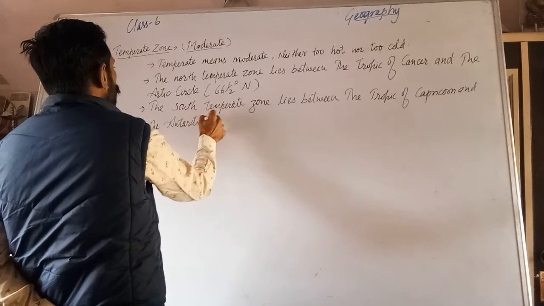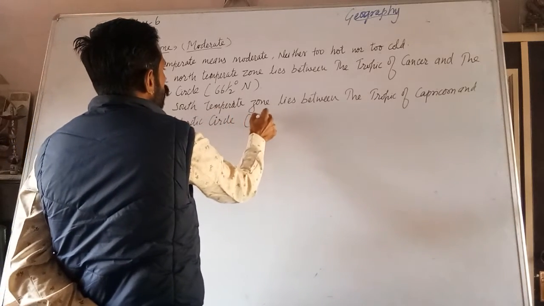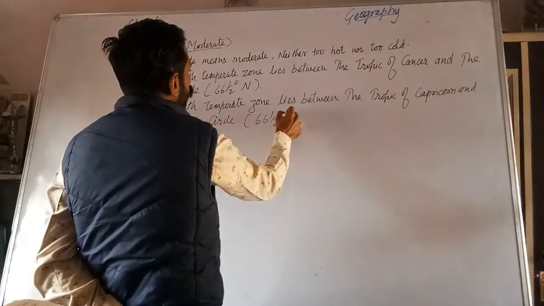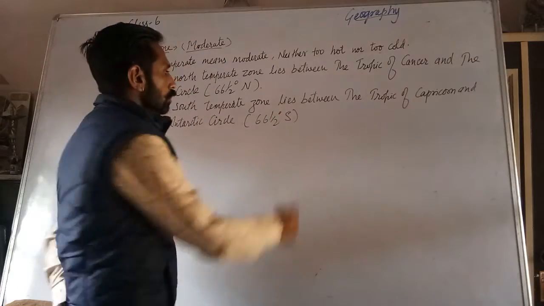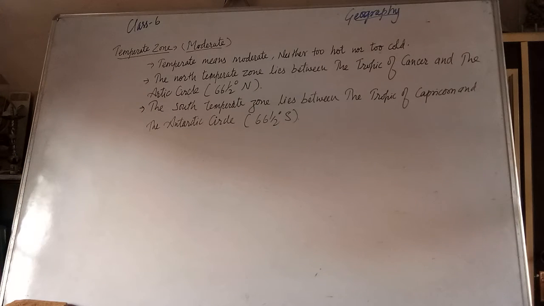Antarctic Circle means 66.5 degree towards south. That is the second temperate zone.